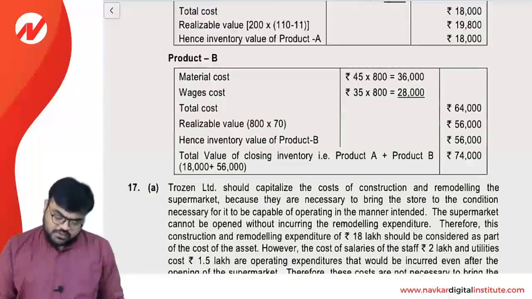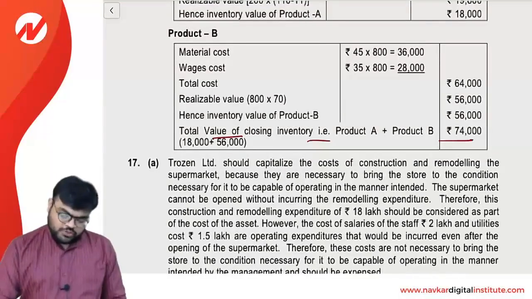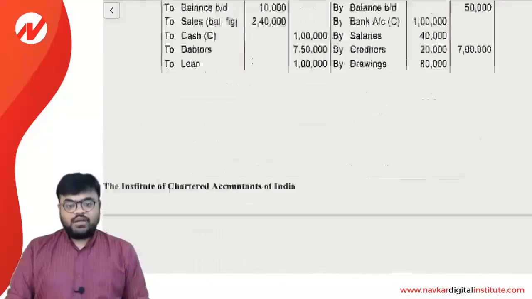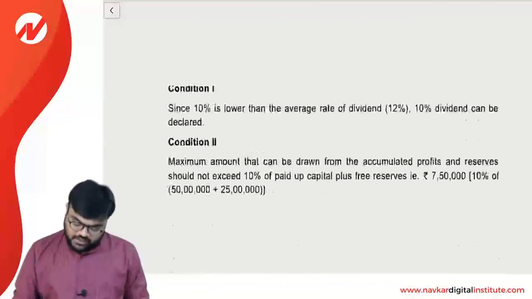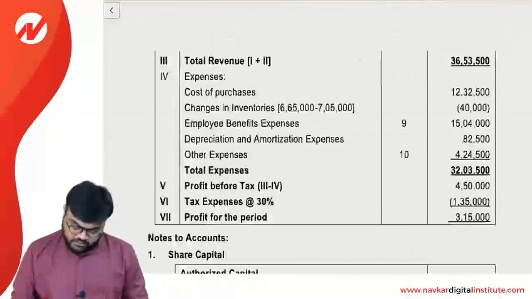So let's check the answer of the question number 16B. Okay, the correct answer of 16B is total value of the closing stock, it's 74,000. Clear? Perfect. So question 16 is over and now we are starting with question number 17.